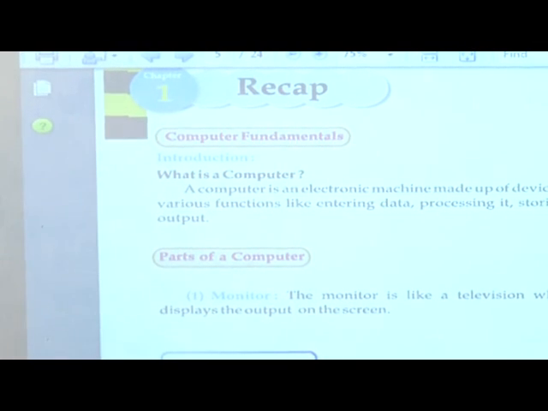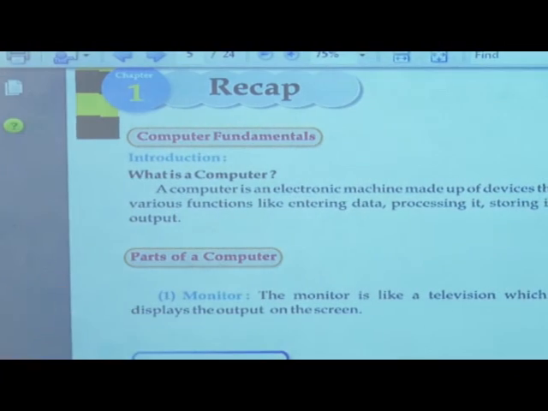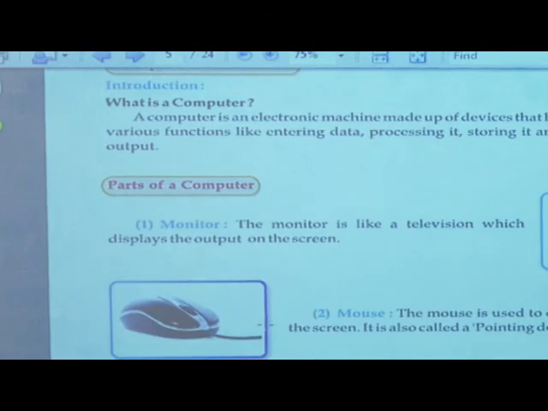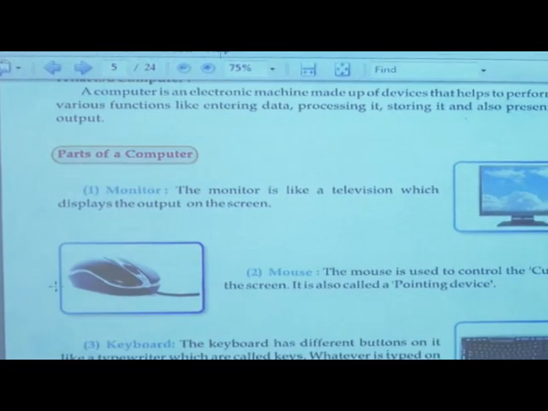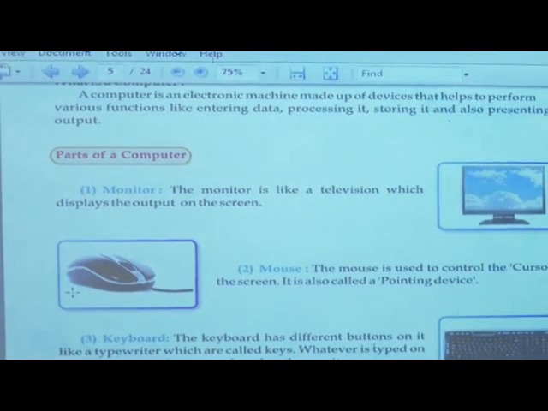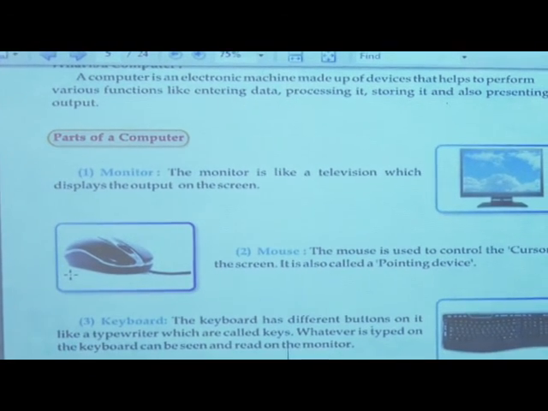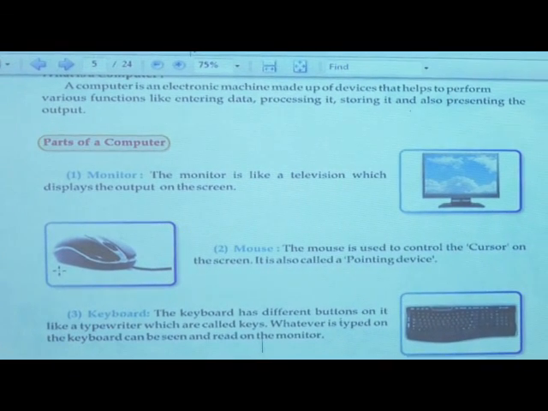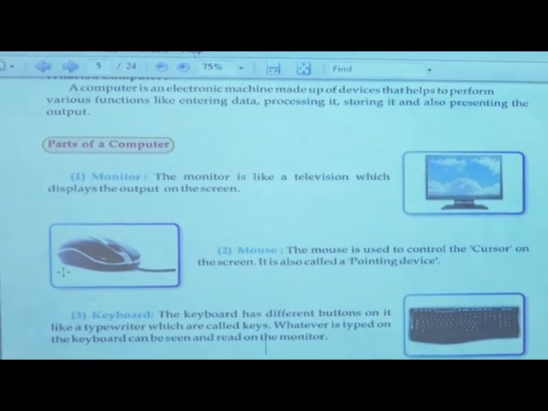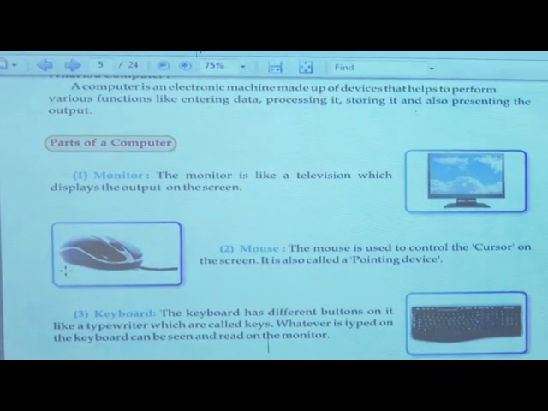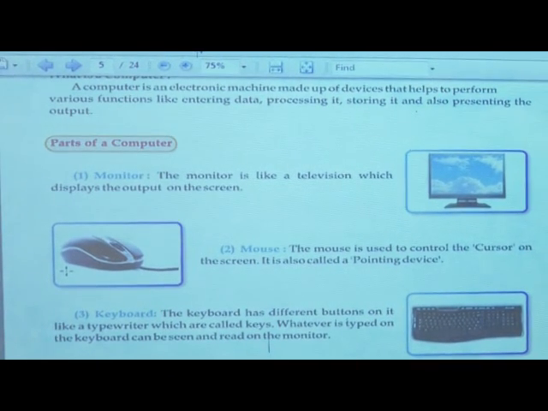Computer has many parts. In that, first are monitor, mouse, keyboard, CPU. These are the 4 main parts of the computer. Next, printer, speaker, microphone, hard disk, CD drive, floppy drive. These are also parts of computer.